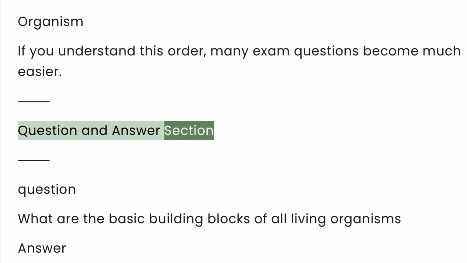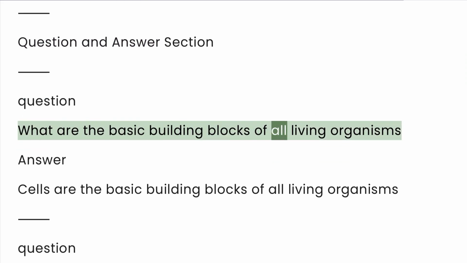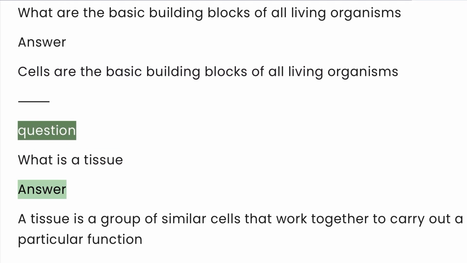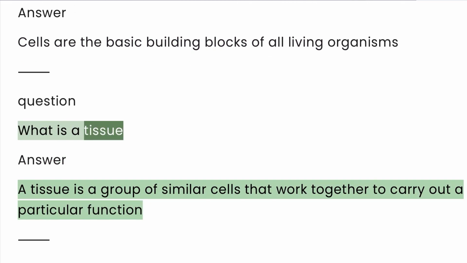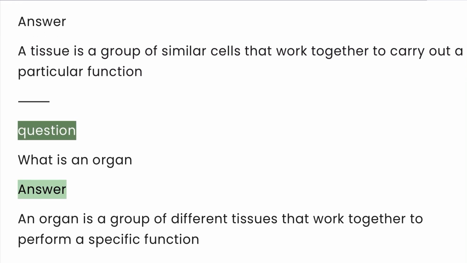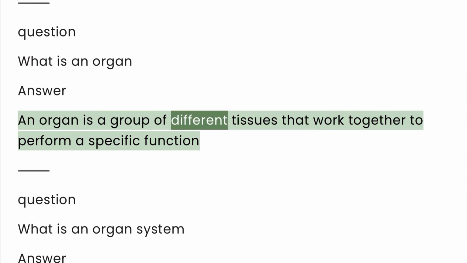Question and answer section. Question. What are the basic building blocks of all living organisms? Cells are the basic building blocks of all living organisms. Question. What is a tissue? A tissue is a group of similar cells that work together to carry out a particular function. What is an organ? An organ is a group of different tissues that work together to perform a specific function.